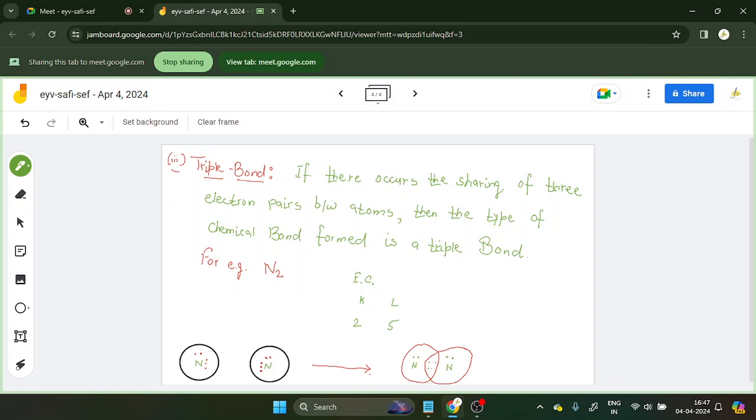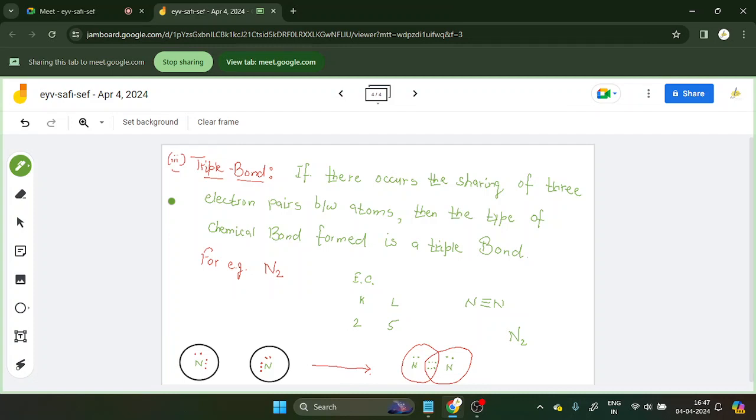So 3 electron pairs are shared now, which means they form a triple bond. So N2 is a triple bond structure. Clear? I hope it is clear to you.